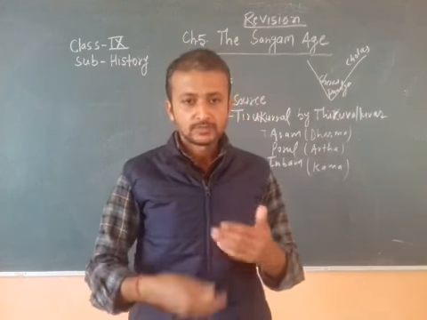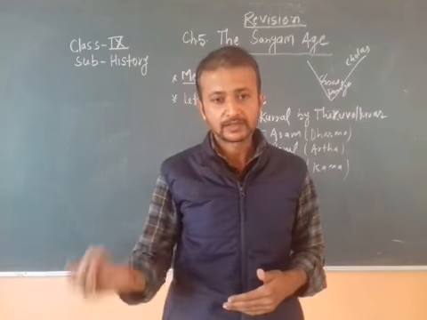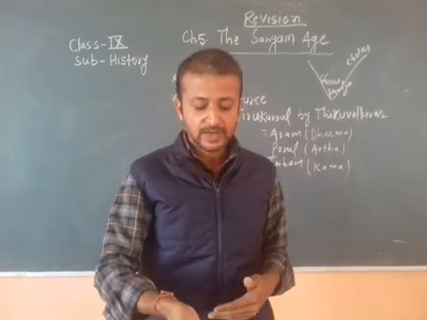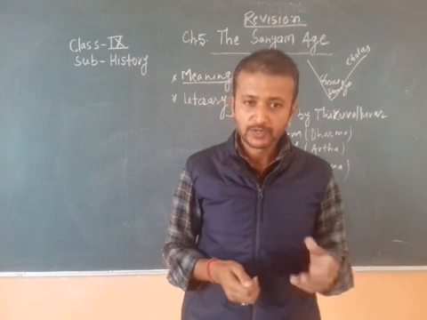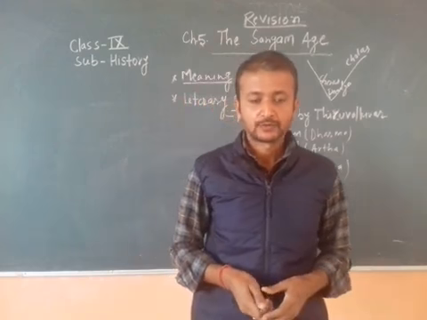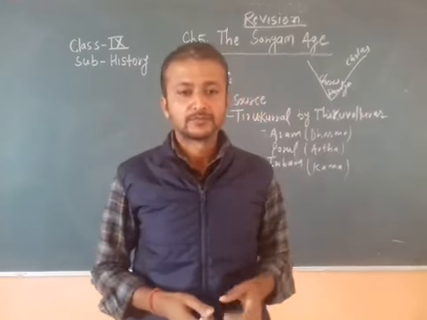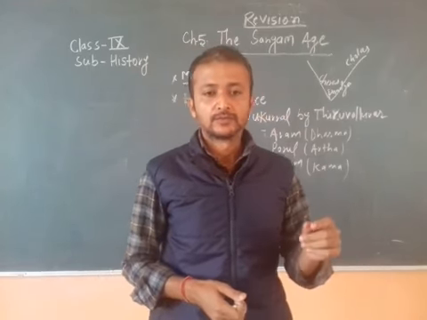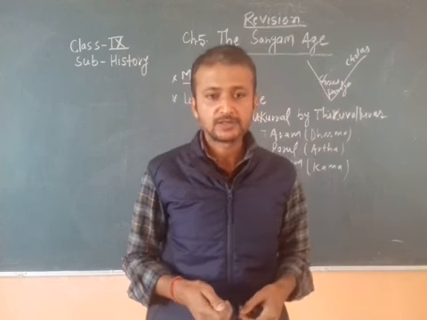So only three assemblies were held, it is said, and we have already said that the available Sangam literature was produced by these three assemblies. This way we have understood the meaning of Sangam and what the Sangam age is.